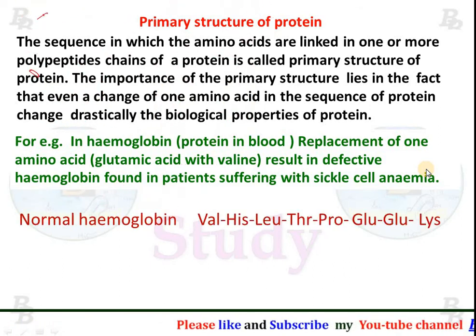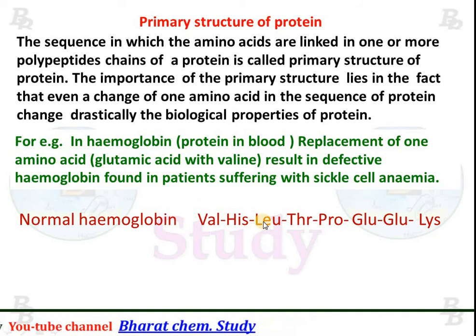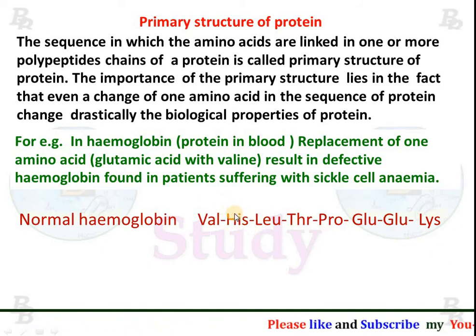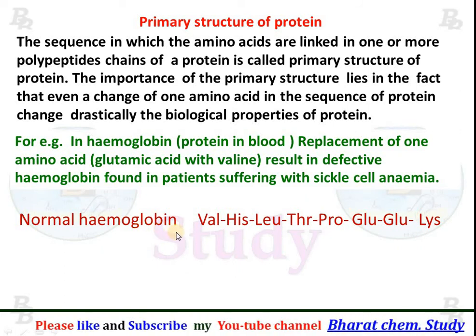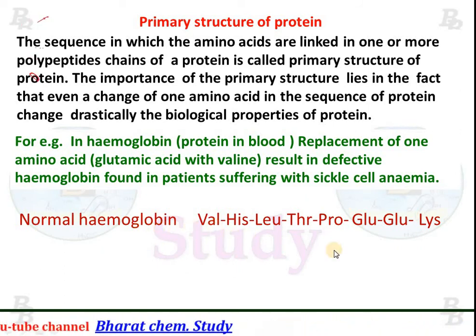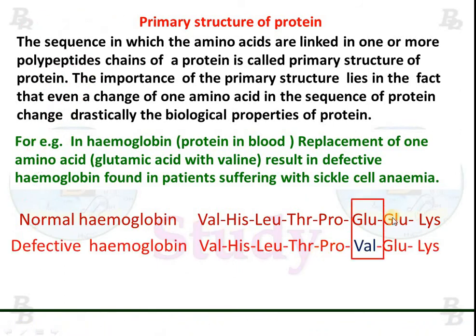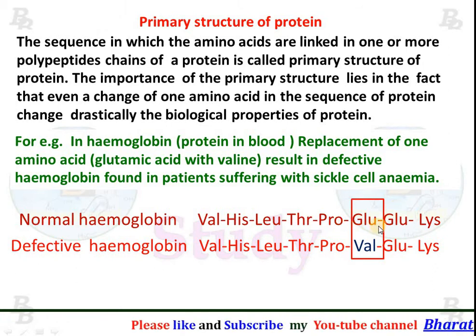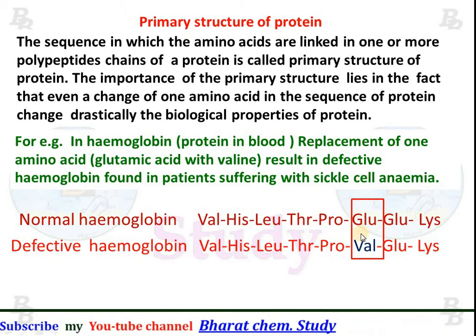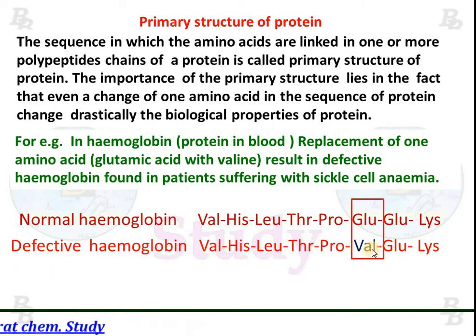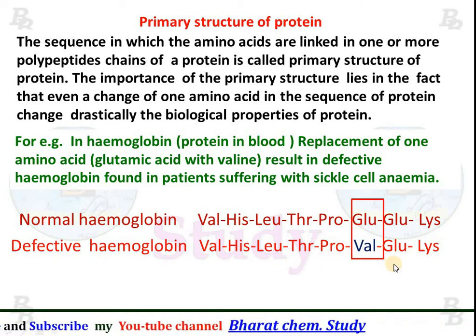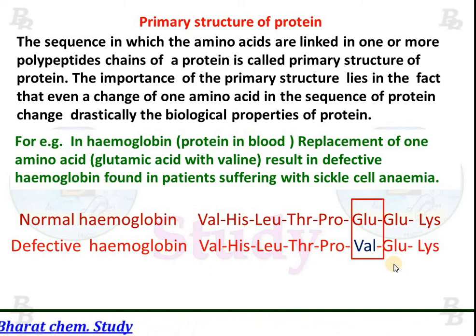So normal hemoglobin has these amino acids present in it. If any of these amino acids changes, then the hemoglobin becomes defective. For example, if one of the GLU groups, that is glutamic acid, in the normal hemoglobin gets changed by valine, then the hemoglobin becomes defective. This is the importance of primary structure of protein.